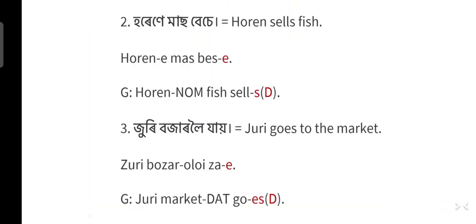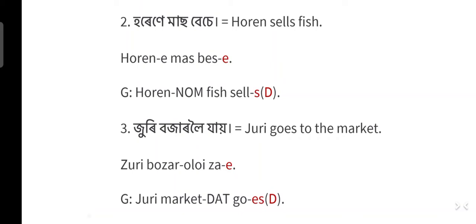Some more examples. Horene mas bese. Horen sells fish. Here horen gets the a nominative suffix because the verb bes, which means to sell, is transitive. So horen gets a nominative suffix. Mas means fish, bes means to sell, and a is the third person personal ending, which belongs to the group D. So Horene mas bese, Horen sells fish.